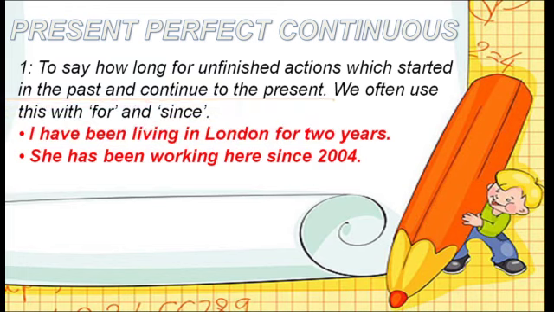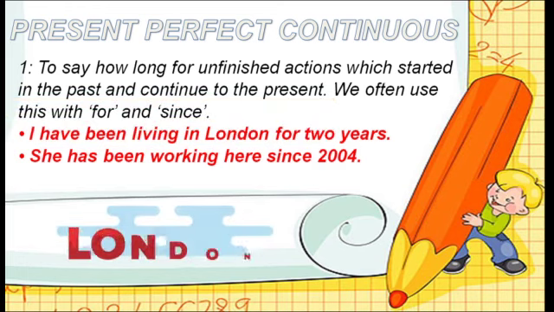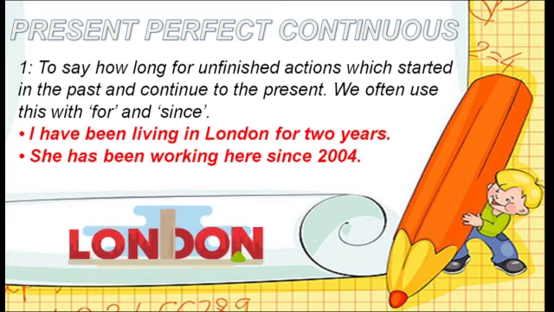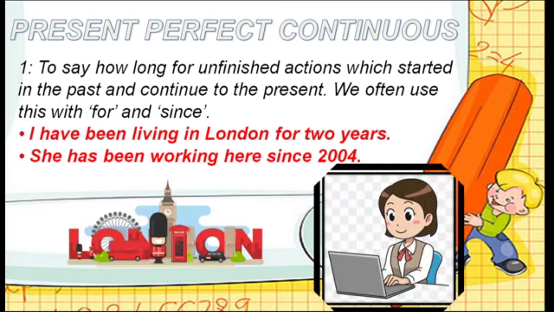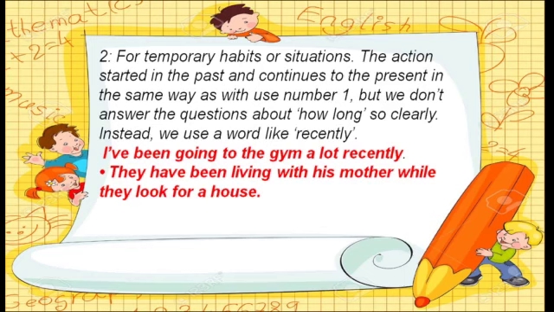2 years they have used, it is duration of time, so we are using only for. We don't know which 2 years he is talking about. Next example is, she has been working here since 2004. Now 2004 is a fixed time, so I have used since. Okay, so point of time we have to use since, and duration of time we have to use for.